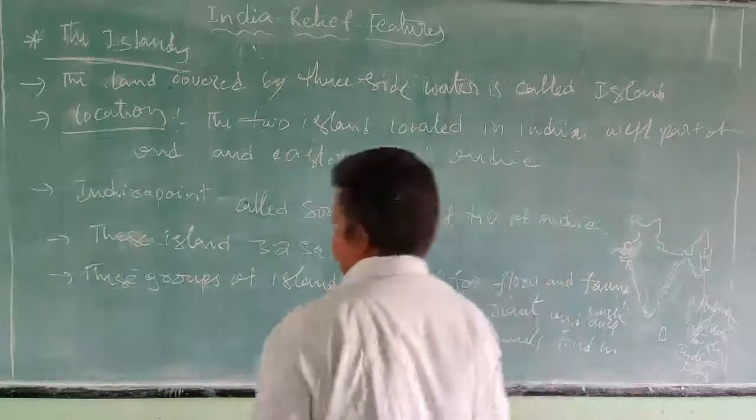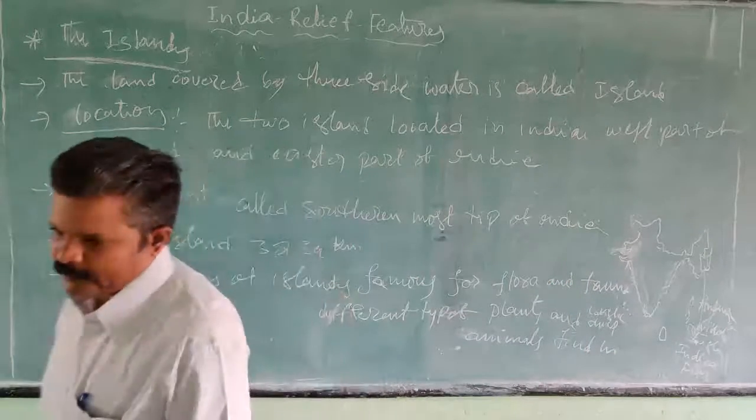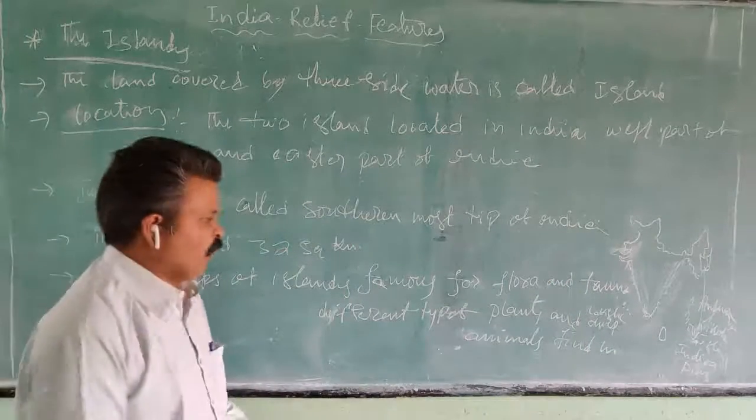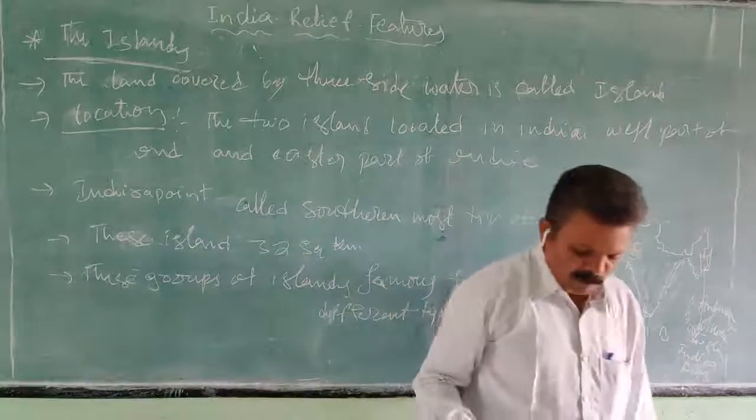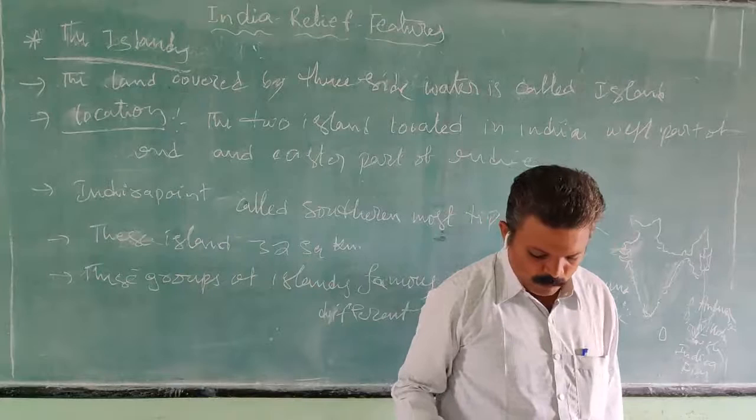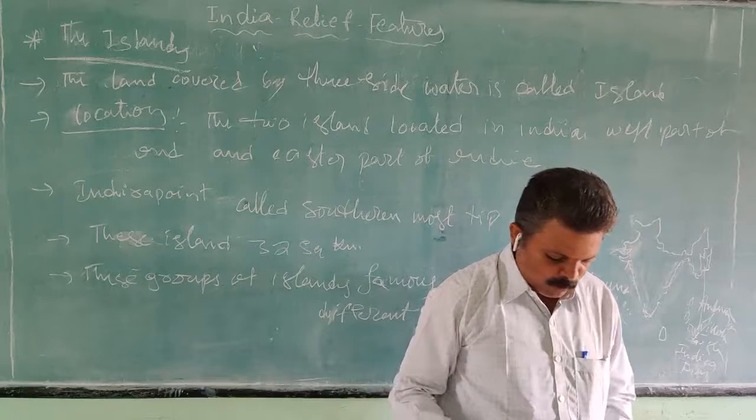So this is the speciality of Andaman and Nicobar Islands, and also of Indira Point.